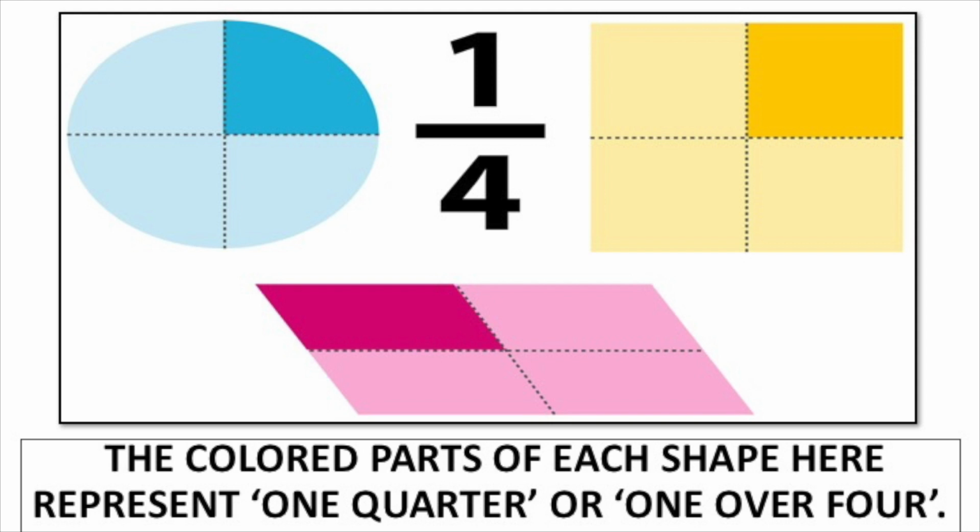So how many different parts, guys? 4. You can see the denominator is always the same, 4. And then the coloured parts represent how many? 1. So they're all 1/4.